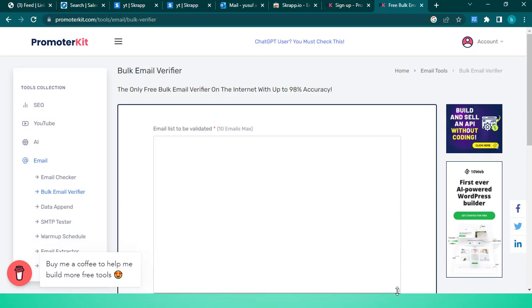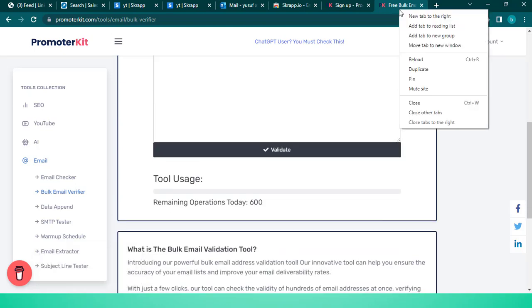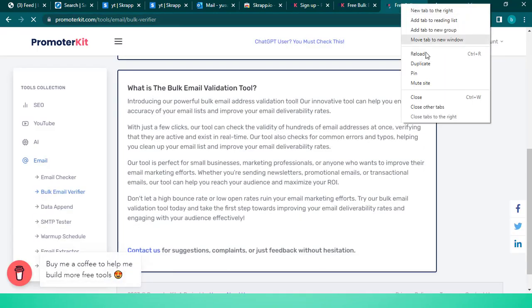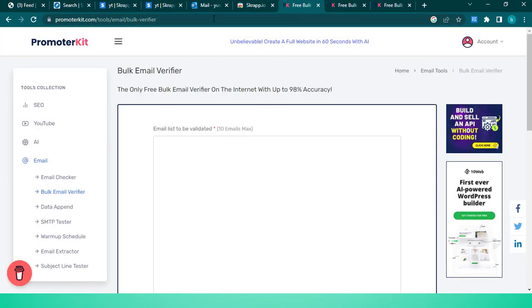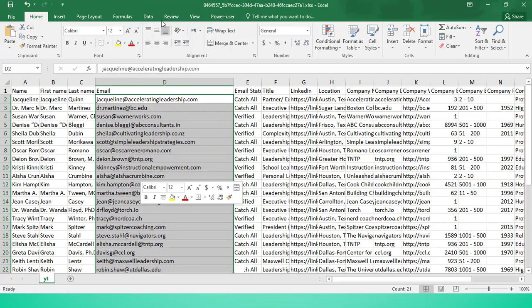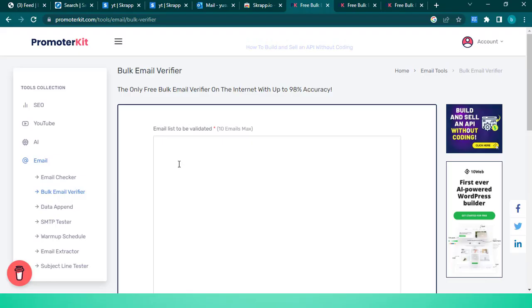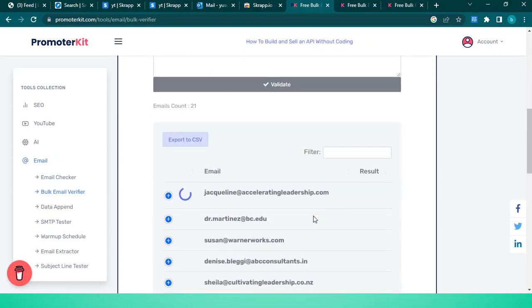Here now, the maximum you should enter should be 20. So you can duplicate it in multiples. So you enter 20 in each one. So you come to your email. So I should just copy 20, maybe from 2 to 22. I will copy this and paste it here. Then I click on validate.